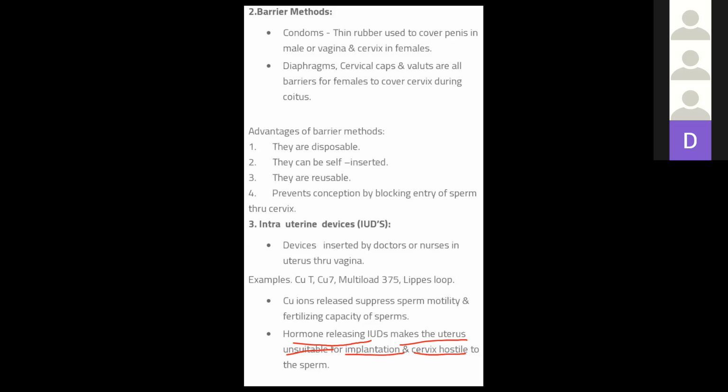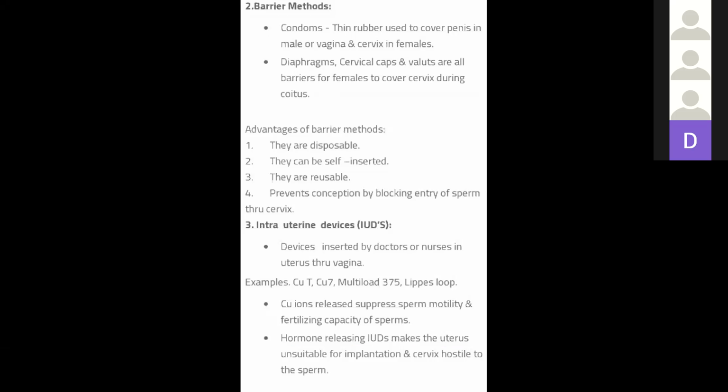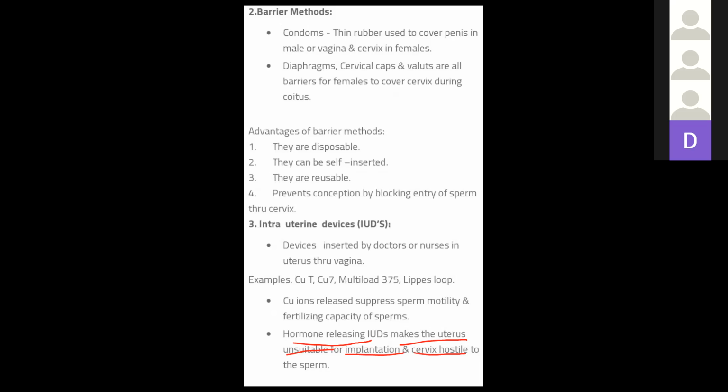Suppose there is a newly married couple who have had a baby, and after that they don't want another baby for about 4 or 5 years. Then these types of methods are used. Is it clear? Yes, there is also the possibility of side effects. Tomorrow we will discuss in detail. Any query regarding this section, beta? Anybody?